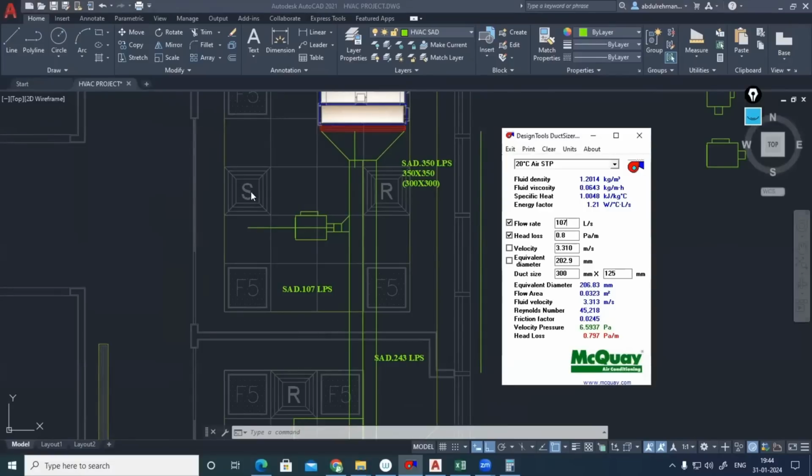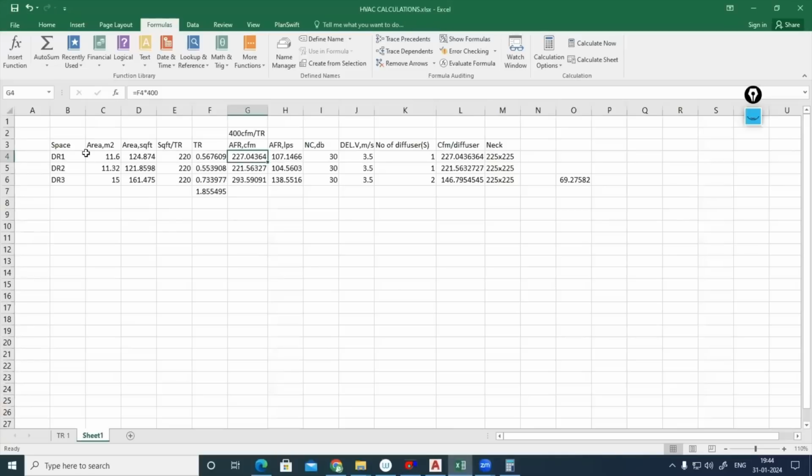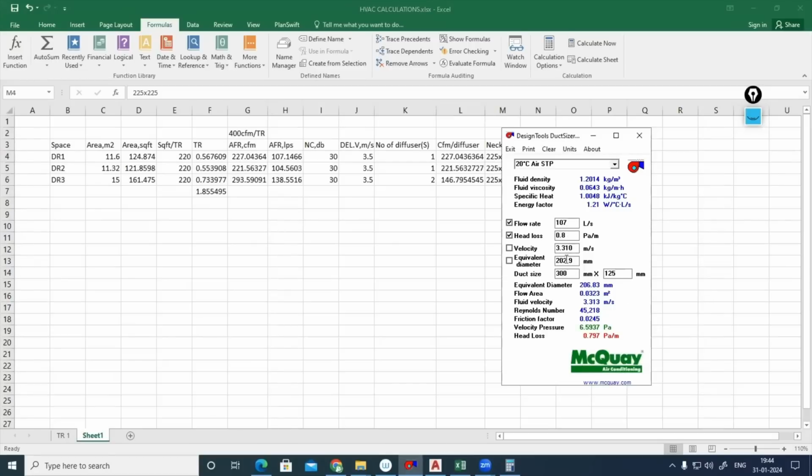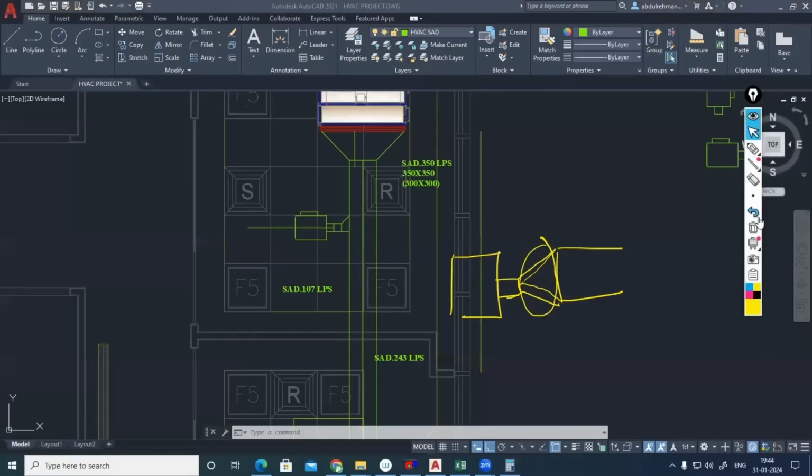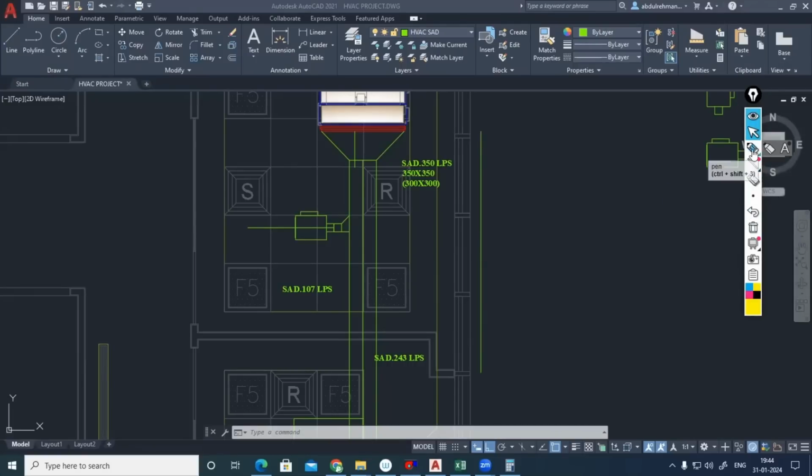Next size is 225, this one, discussion room 1. Flexible duct I am getting 200 mm. So what about the plenum? How much dimension do I need? I'll be connecting the flexible duct on this side, or even straight also if it is possible. No, straight. Curvy we can provide.